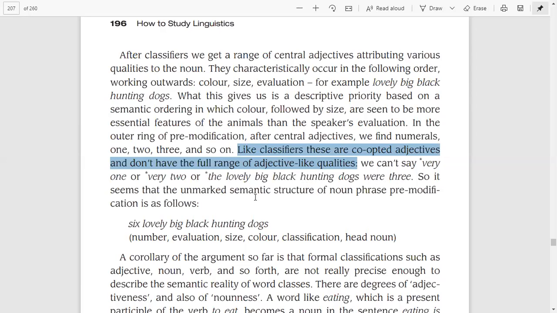So it seems that the unmarked semantic structure of noun phrase pre-modification is as follows. We cannot pre-modify them here. We do not accept words like very before one, two, three, etc. Rather, we put them at the start of the phrase, like here, six lovely big black hunting dogs.